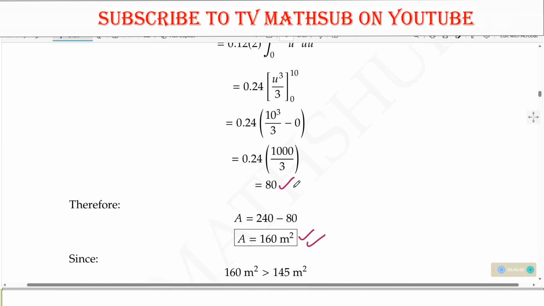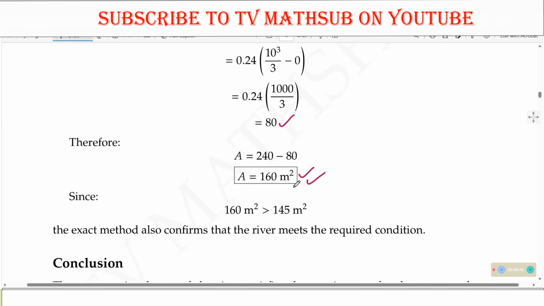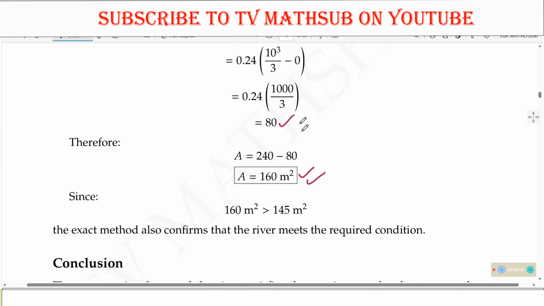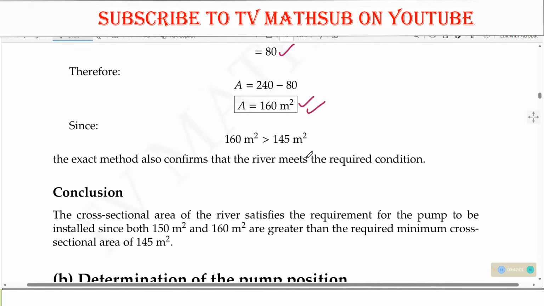So there are various ways of how you can deal with that integration. Clearly, we can also see that the exact method confirms that the river meets the required condition, which said that the area must be at least 145 meters squared. So that would be the first part. In conclusion, the cross-sectional area of the river satisfies the requirement for the pump to be installed, since both 150 meters squared that we got using the approximation method and 160 meters squared that we got using the exact method are greater than the required minimum cross-sectional area of 145 meters squared. So that should be our conclusion.